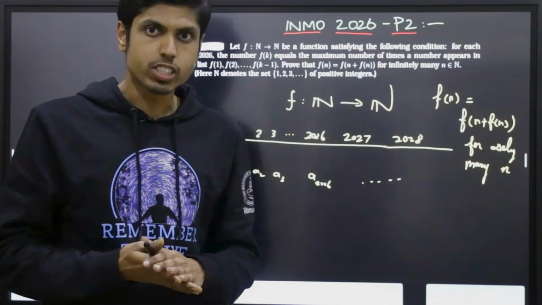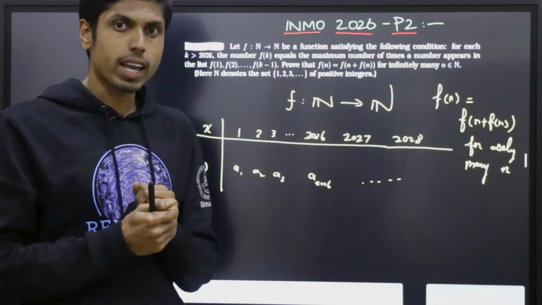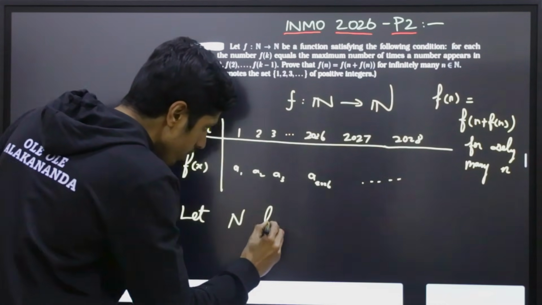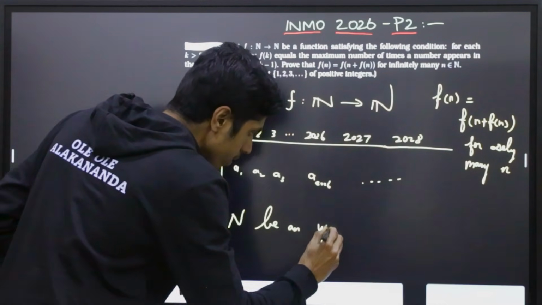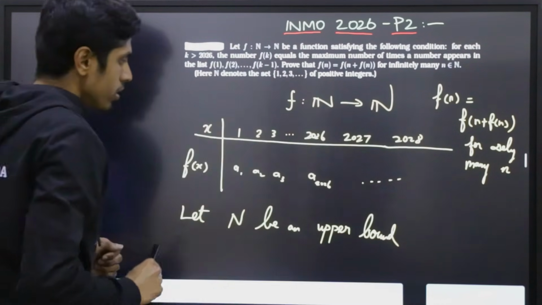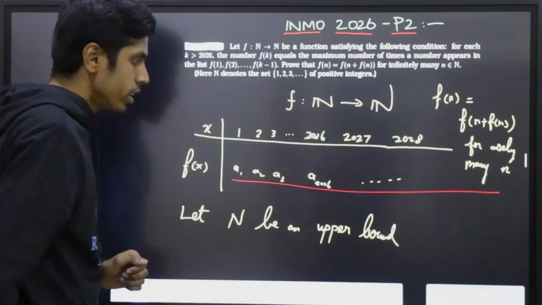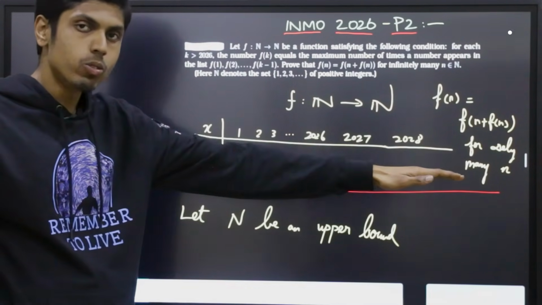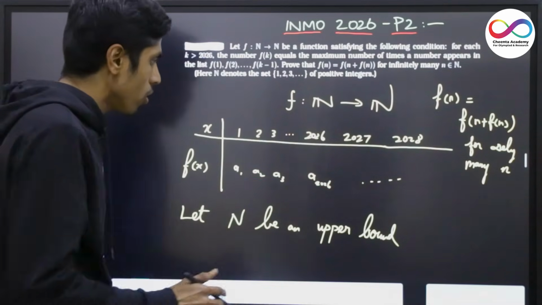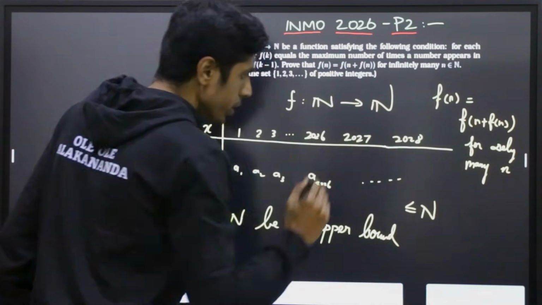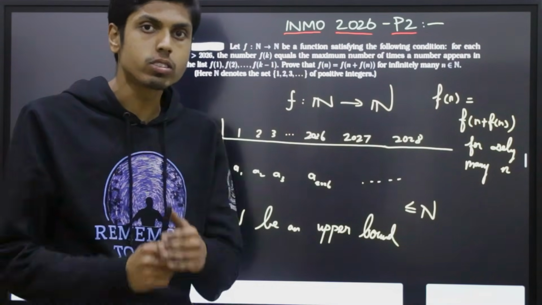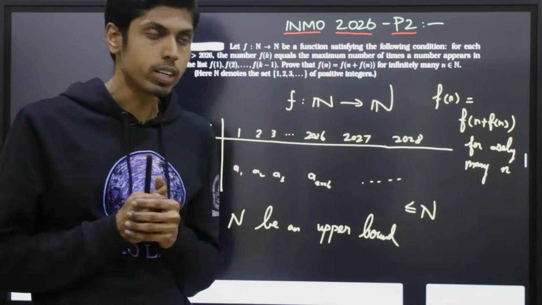For the sake of contradiction, assume that there is an upper bound, capital N. That means all the functional values up to any value cannot exceed N. It can equal N, but it cannot exceed N. So all the entries are less than or equal to N. We will work on this and derive a contradiction. Therefore, there is no upper bound and it grows unboundedly.